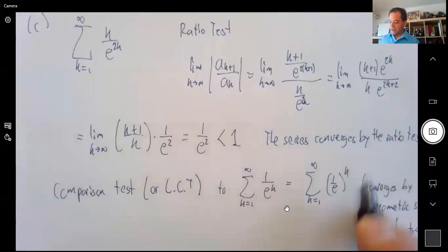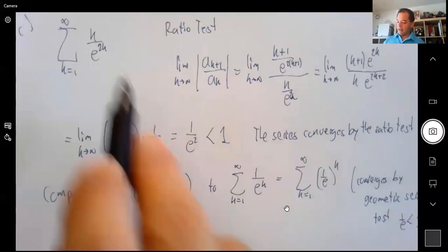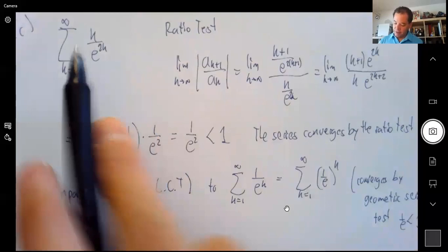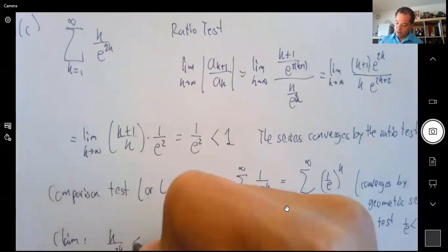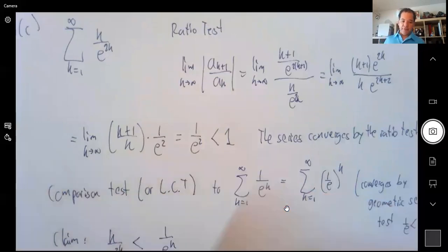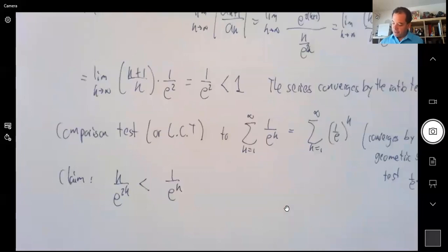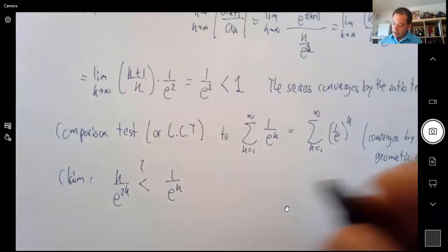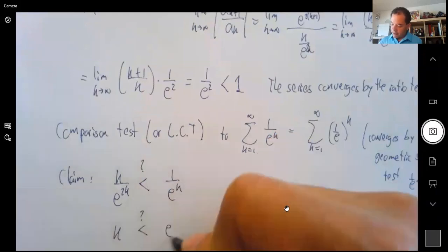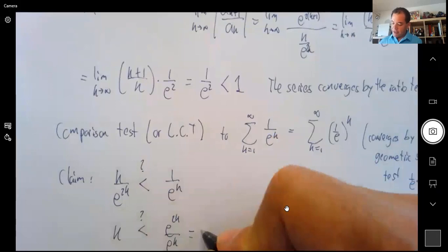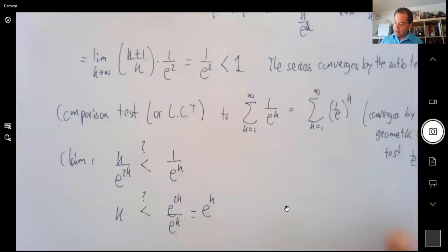So this one is convergent, and I claim that this one is bigger than that one. Claim: k over e to the 2k is in fact smaller than 1 over e to the k, at least for k big enough. And why do I know if this is true? So let me put a question mark for now. How do I know this is true? Well, if you cross multiply, what do you get? You get k. Is it true that k is smaller than e to the 2k over e to the k, which is e to the k? And of course, this is an exponential function. This is a polynomial. So this is true.